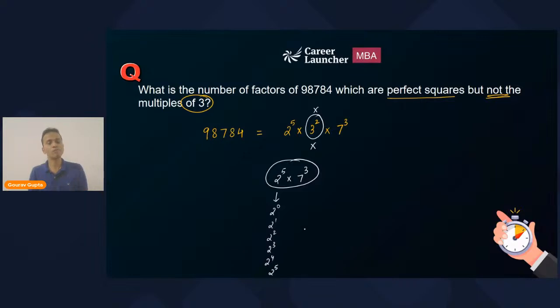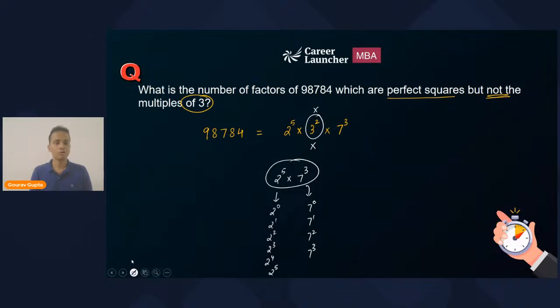The maximum power of 2 that can be used is 2 raised to the power 5. So in any factor of this number, 2 raised power 0, 1, 2, 3, 4, or 5, any of these powers of 2 can be used. Similarly, for 7, we can use 7 raised power 0, 1, 2, and 3. The maximum power of 7 which is available is 3.